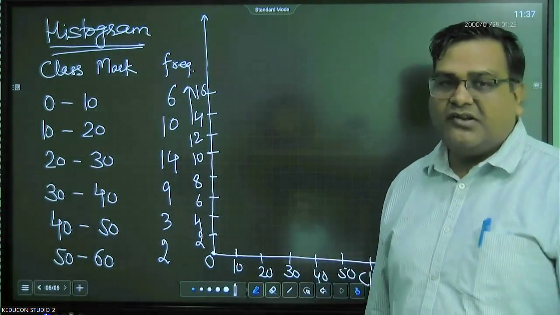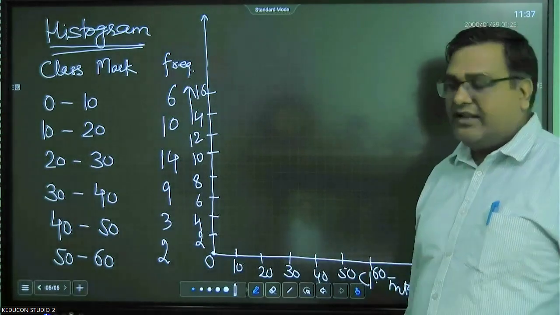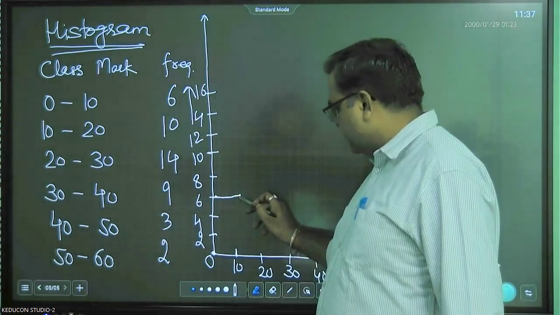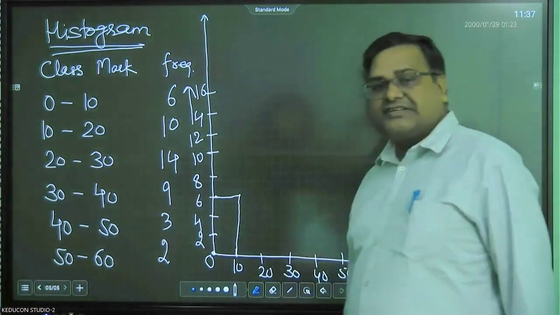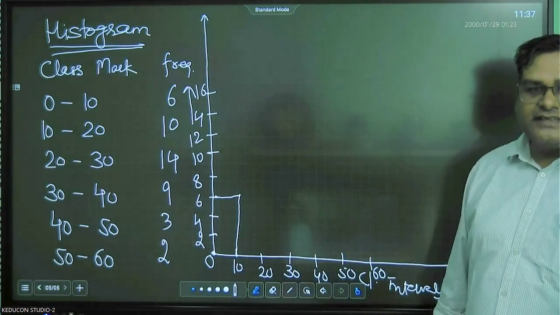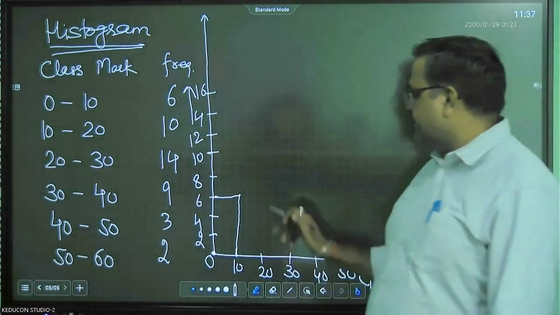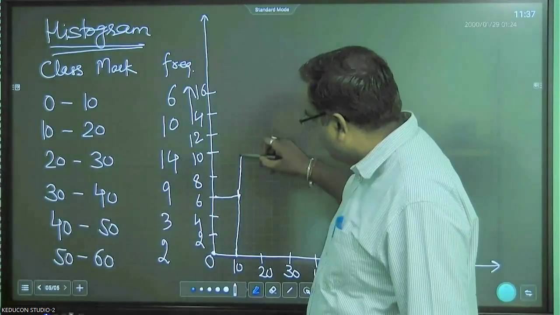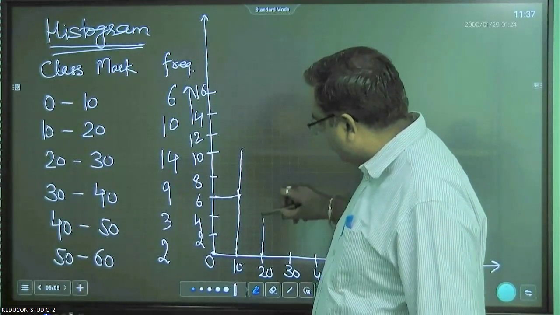Now the first interval is 0 to 10 and its frequency is 6. So you will draw like this, 6, right? Second is 10 to 20 and the frequency is 10. So this has to be connected.